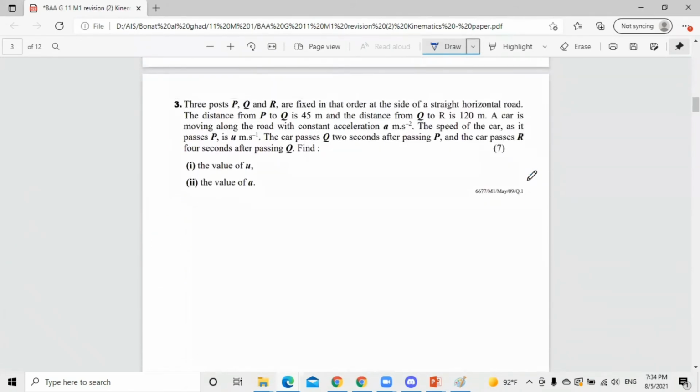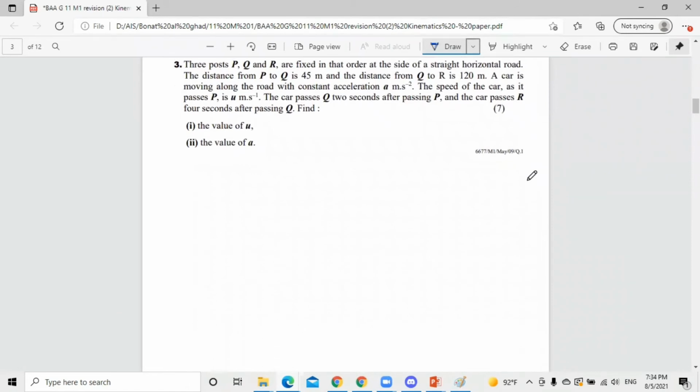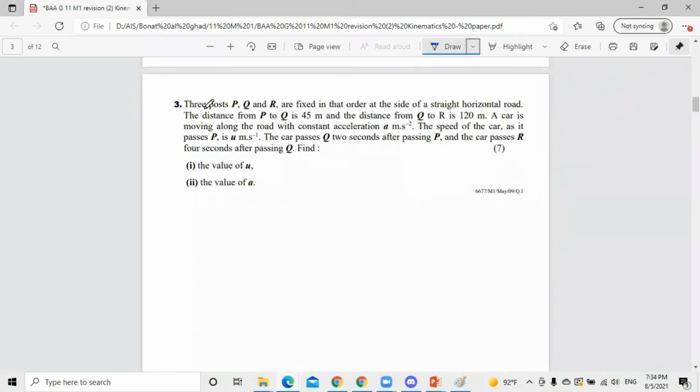Question number 3. In this third question, what they said: 3 posts P, Q, R are fixed in that order at the side of a straight horizontal road. The distance of PQ is 45 meters, and the distance from Q to R is 120 meters.